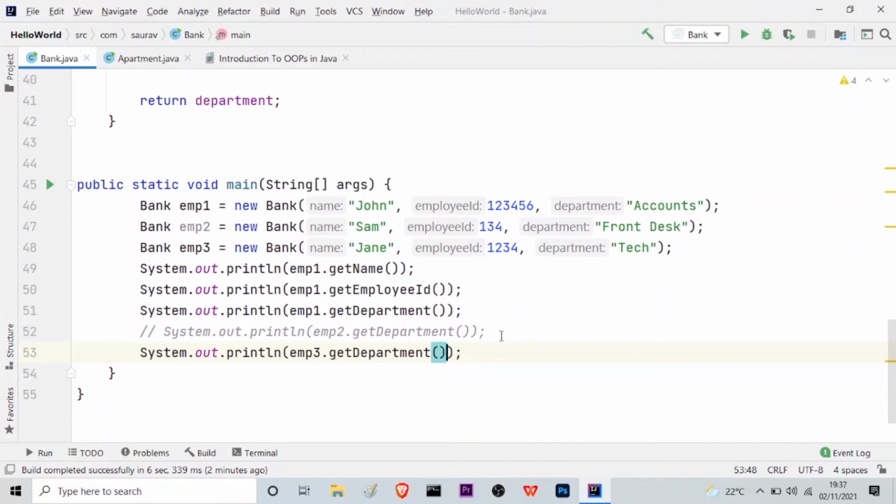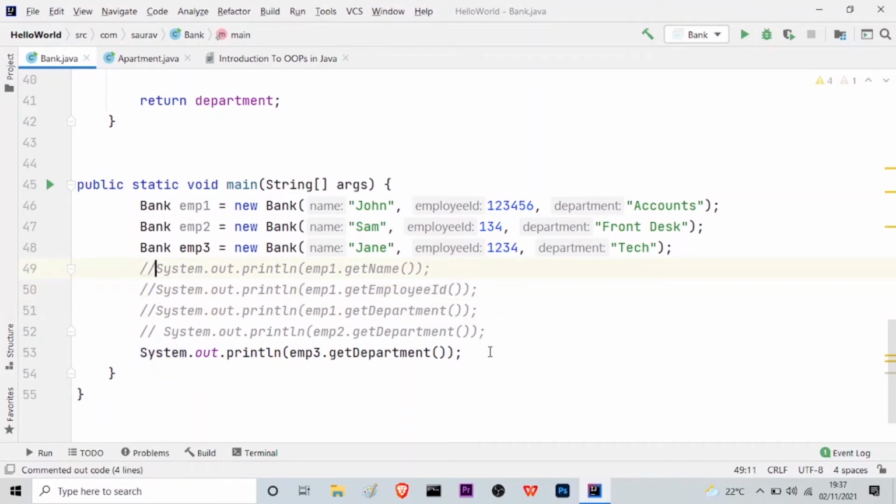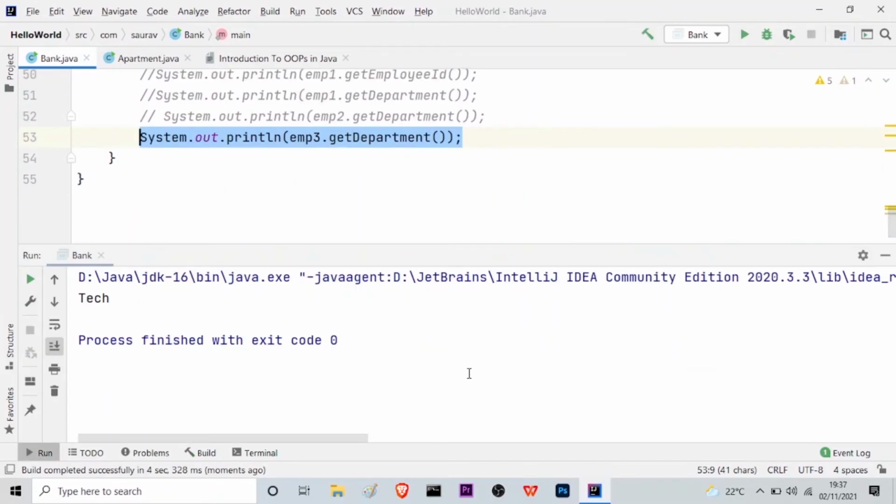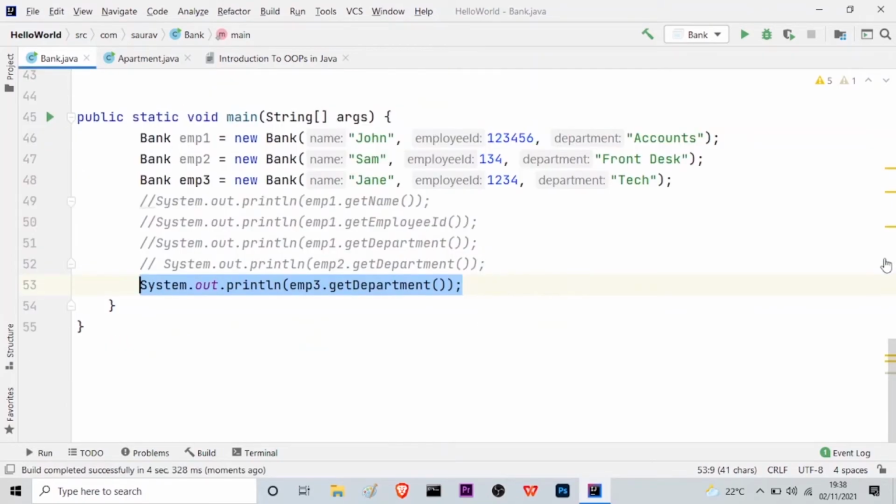Let me run this. Before that, let me just comment these things out so that it doesn't confuse you. Okay. So I am just getting this system.out.println, and here employee3.getDepartment. So I should get tech. Let me run this now. Yes, as you can see here, I'm getting the department output. So it is working fine, perfectly.